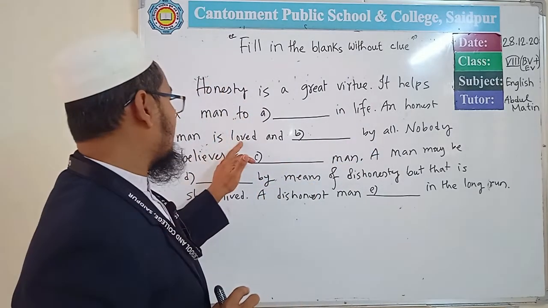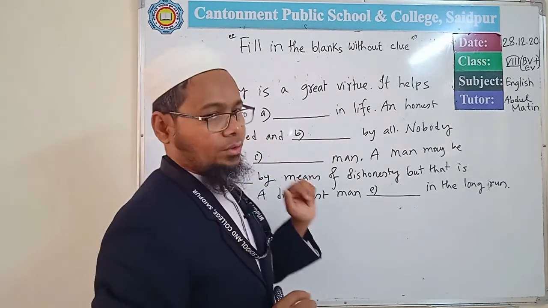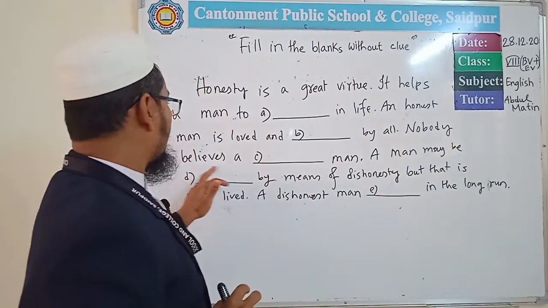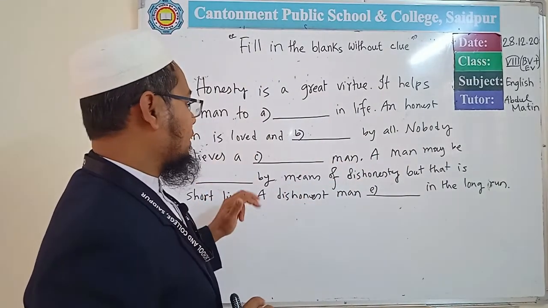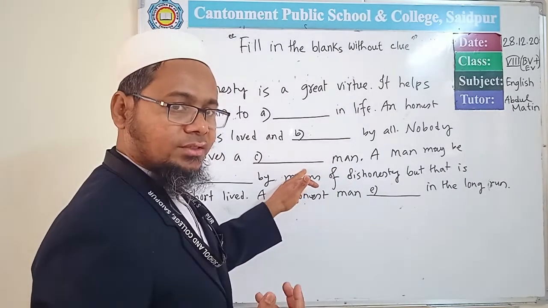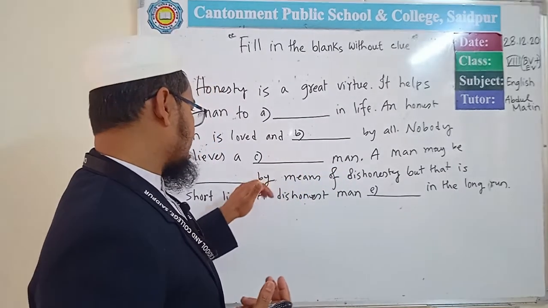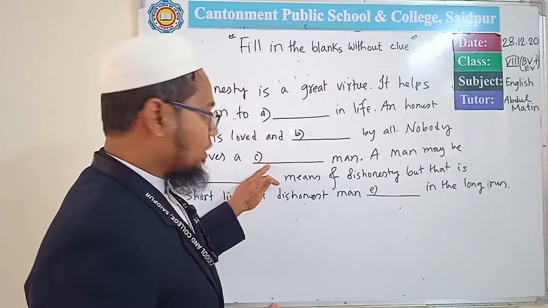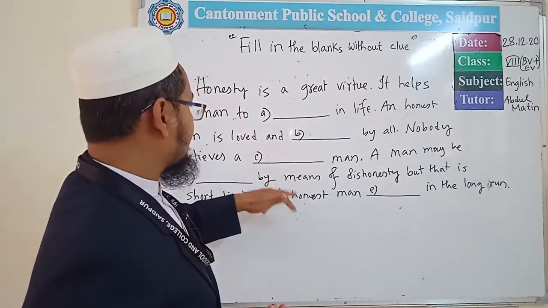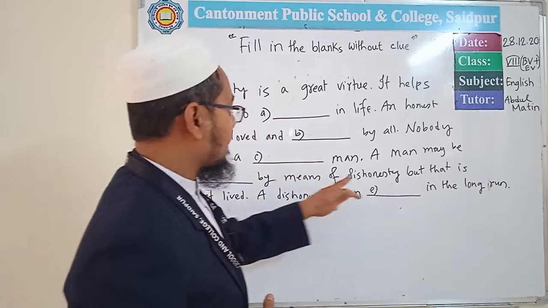An honest man is loved and respected by all. And then, nobody believes a dash man. Here the blank is before a noun. So here we have an adjective as usual. What can be the adjective here? Dishonest or bad. But according to the match of the passage, here will be dishonest.